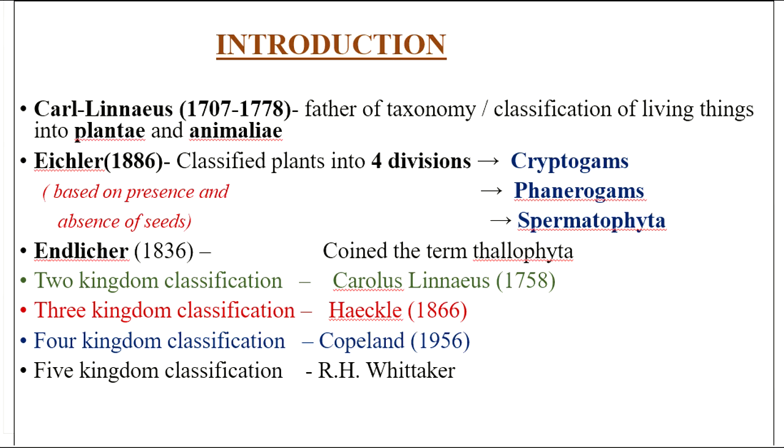These are the non-flowering plants and the reproduction is via spores, whereas phanerogams are the flowering plants and spermatophyta, these are seed producing plants, and further they are subdivided into gymnosperms and angiosperms. The next person is Endlicher. In 1836, he coined the term Thallophyta.